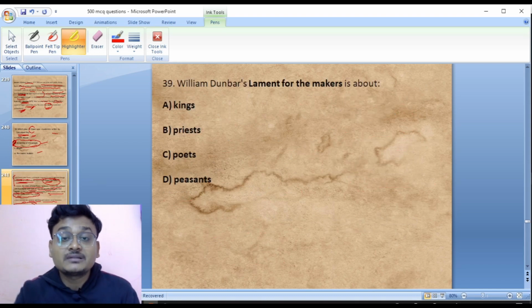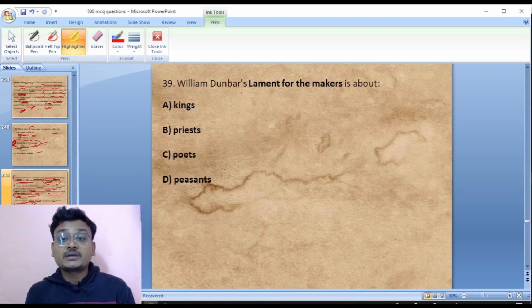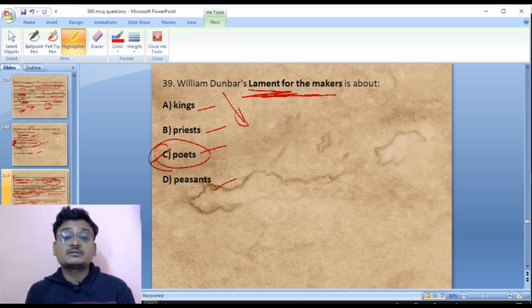So move to question number 39. William Dunbar, one of the Scottish Chaucerians. His Lament for the Makers is about poets. So option number C is the right answer here.